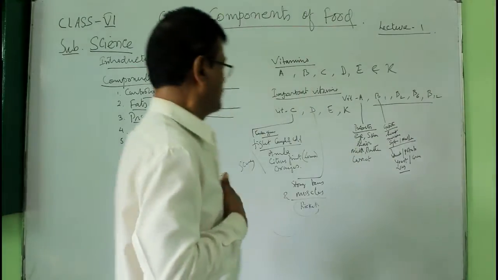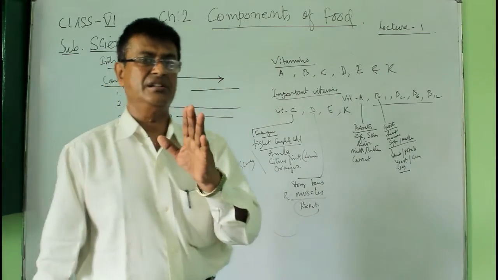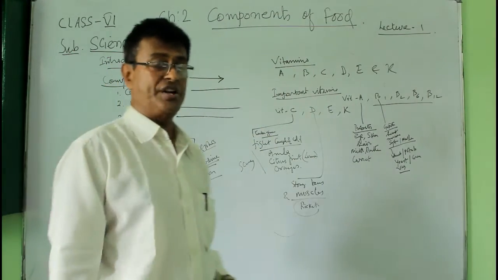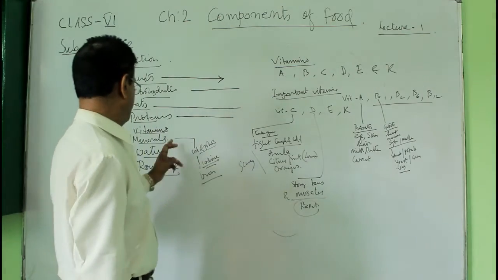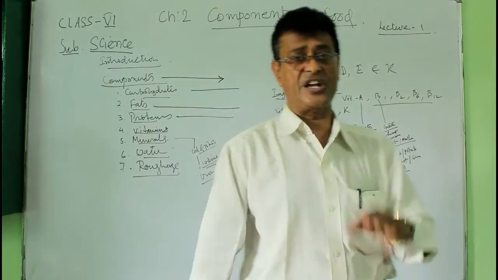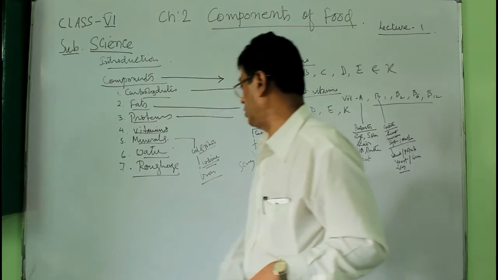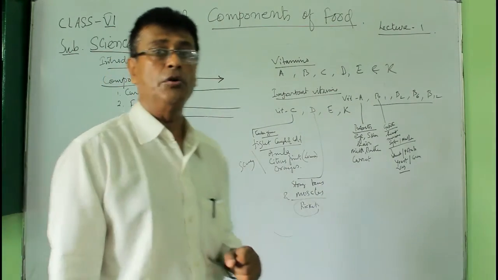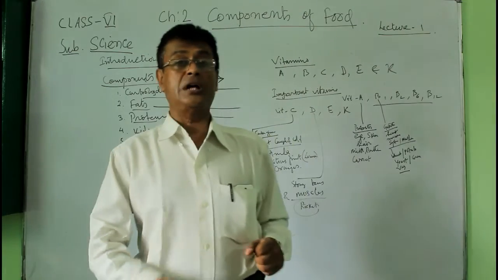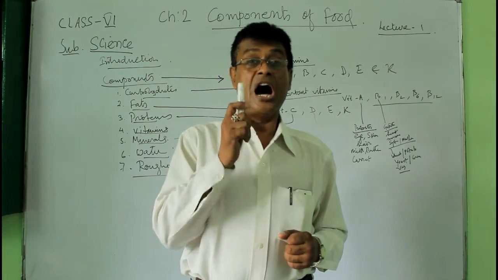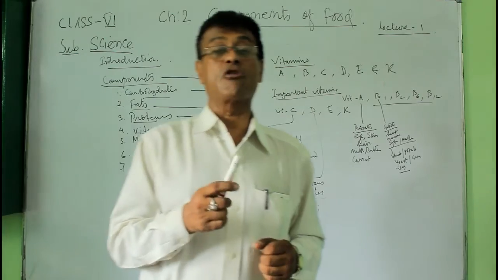Alright children, so we were discussing in the beginning regarding the minerals. There are three more things regarding the minerals. The calcium and the phosphorus, they help in making bones and all those strong. And then we have the iodine. I told you earlier also, the iodine is most essential because iodine prevents the goiter.